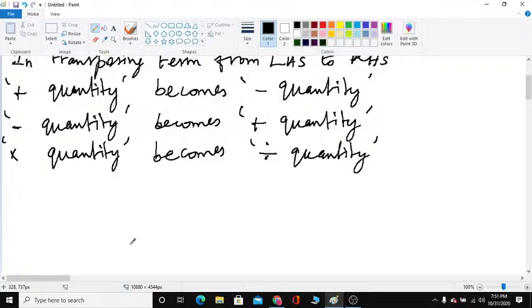When you transpose a division quantity to the right hand side, the division quantity becomes a multiplication quantity.